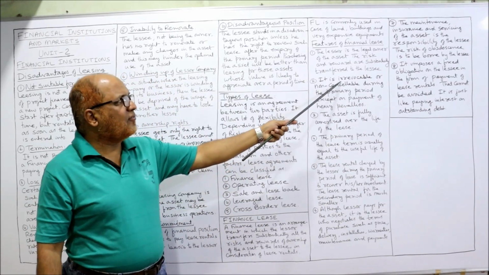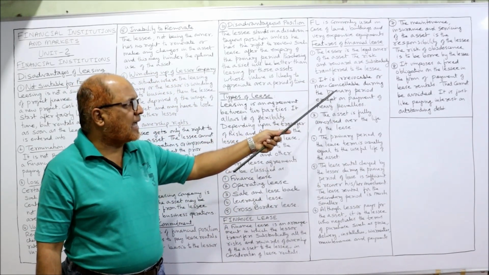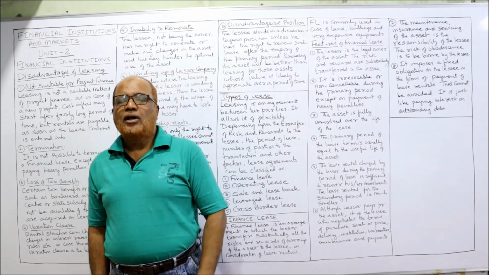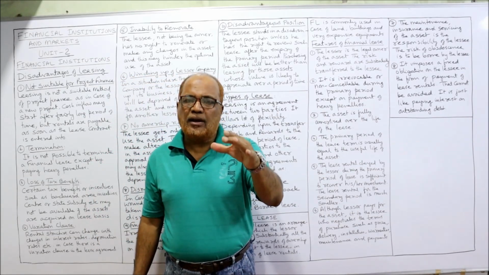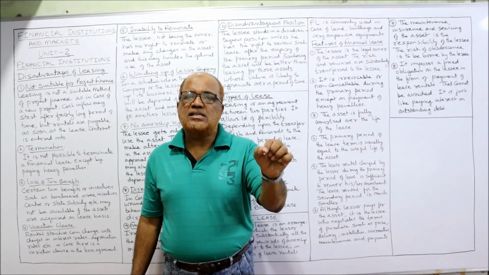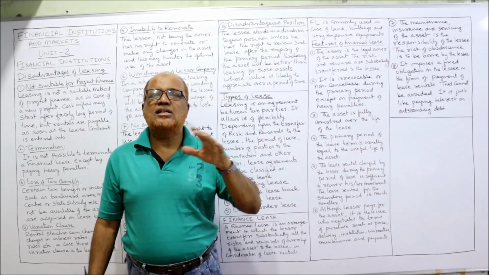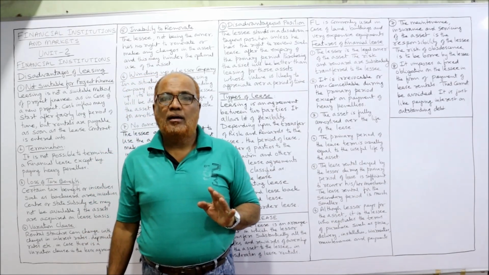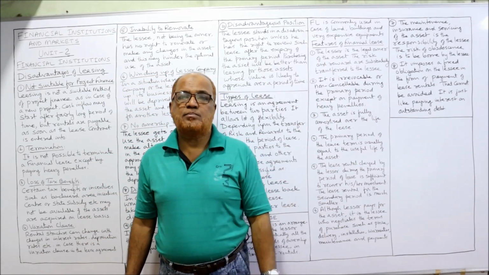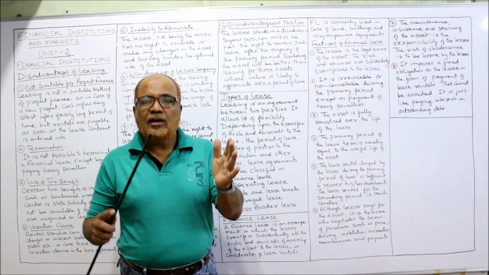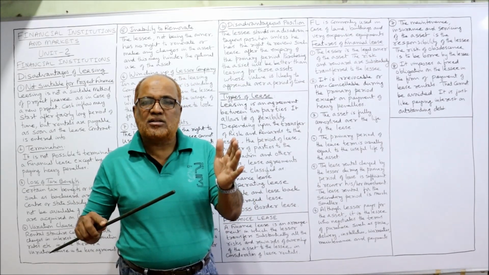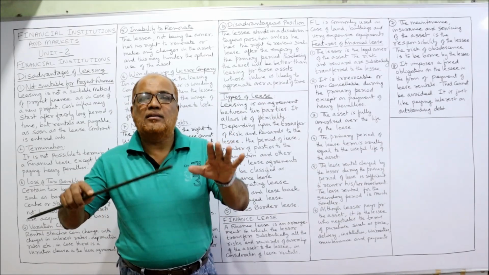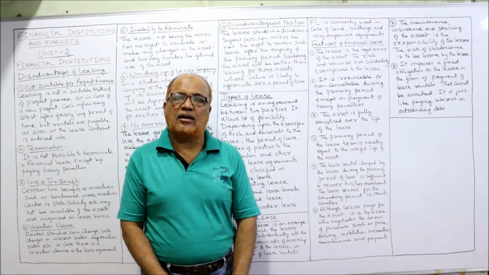The second feature is that it is irrevocable, or non-cancelable, during the primary period except on payment of heavy penalties. In the lease agreement it will be written that this finance lease is non-cancelable and non-revocable. It will not be taken back unless a heavy penalty is paid. That clause applies if the lessee wants to terminate or cancel the agreement; they have to pay a huge penalty, and only then will the contract be terminated.